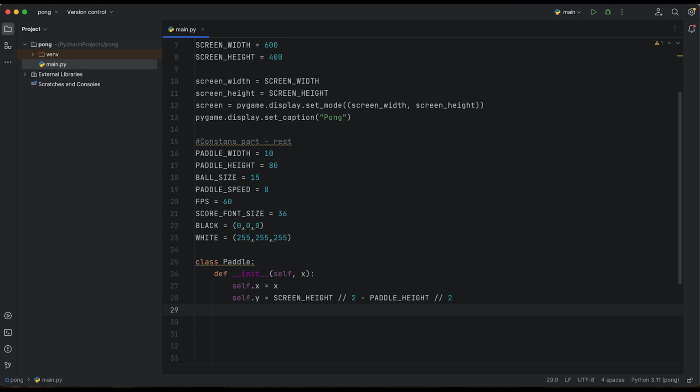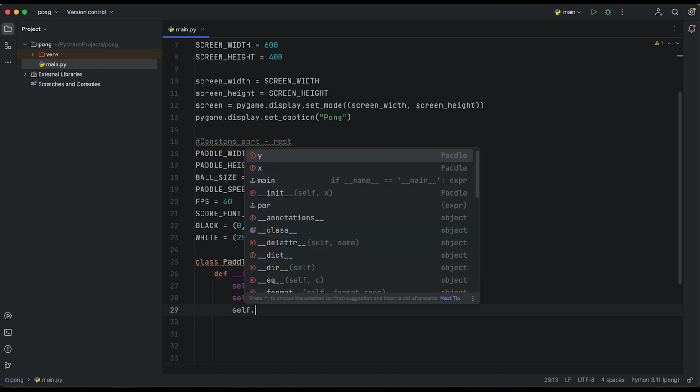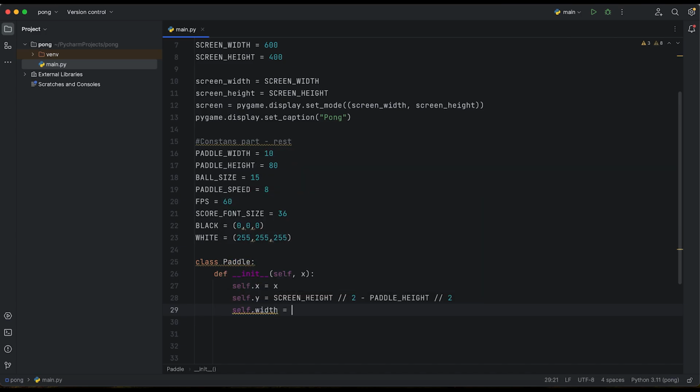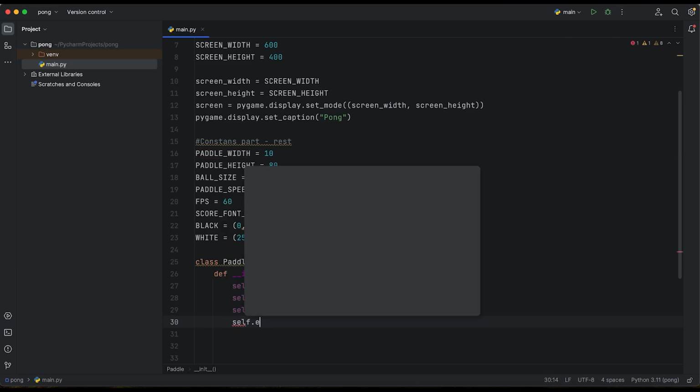So we created some kind of option to cut it in half, and then we are able to know where our y, so our center, of our paddle is. self.width equals PADDLE_WIDTH. Also we need self.height.